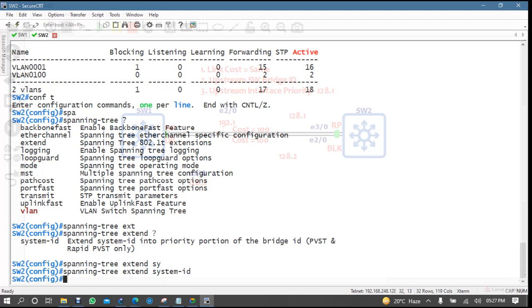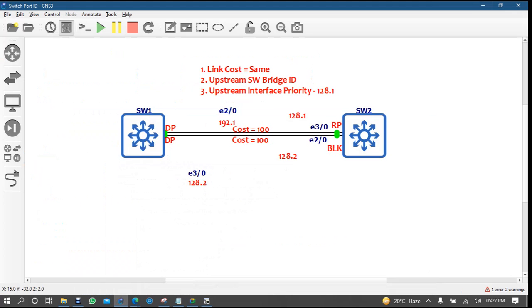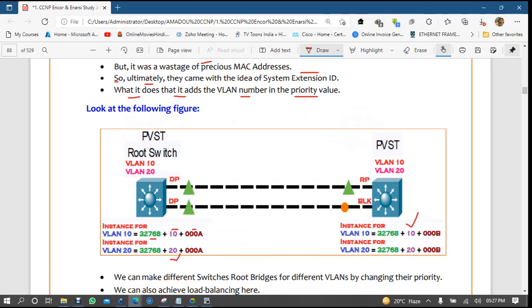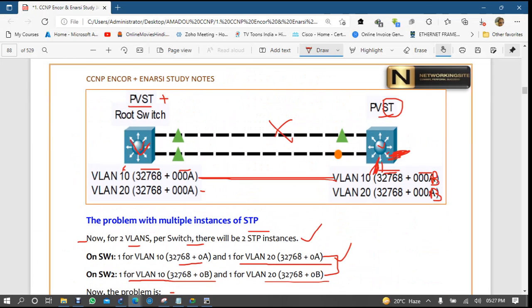So if we are talking about PVST, they said okay, no problem. Suppose, for example, my switch is supporting PVST, but my switch is creating problem regarding the instance because by default PVST is doing this behavior, right? According to this behavior, this PVST is a common spanning tree.